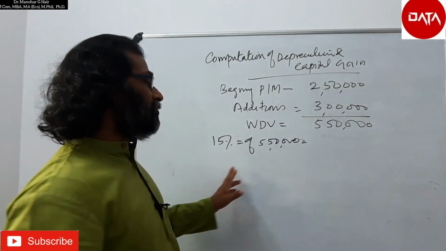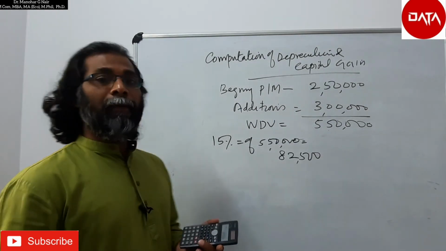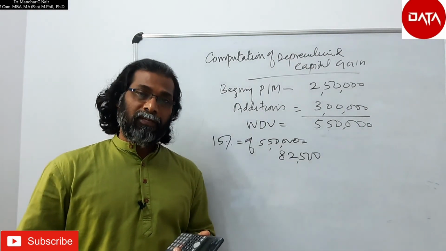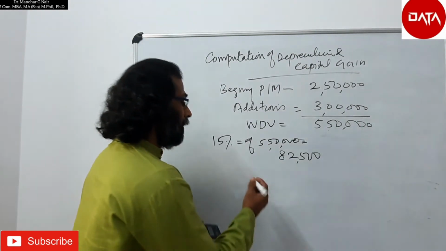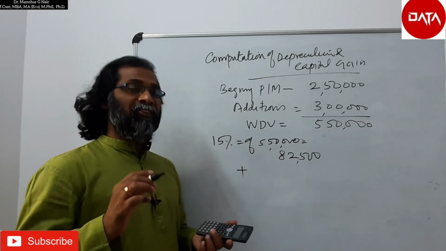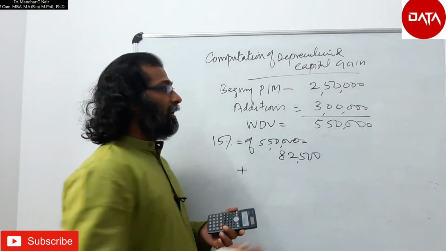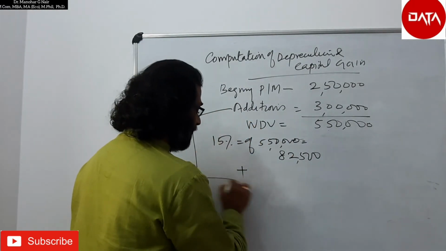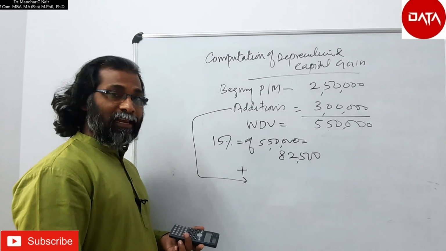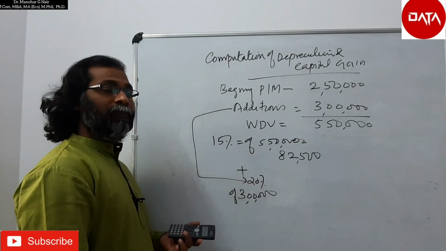If this asset is used for the full year, the depreciation is equal to 82,500 plus, if this machinery is used for production purpose and it is brand new machinery, the assessee is eligible to get an additional depreciation of 20% of 3 lakh rupees.